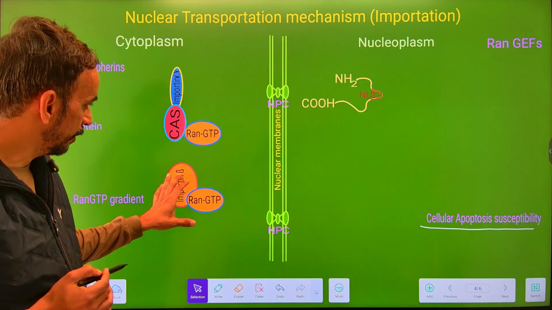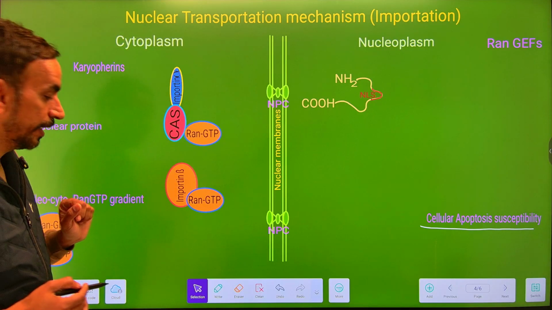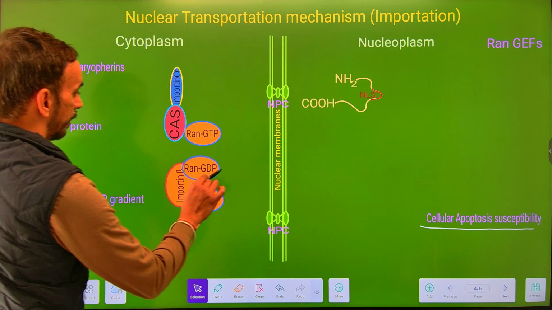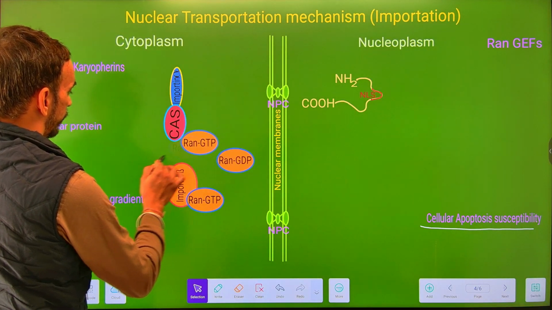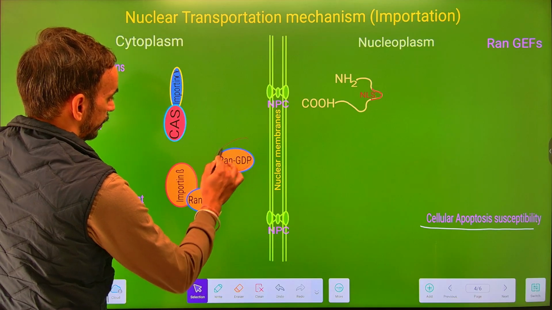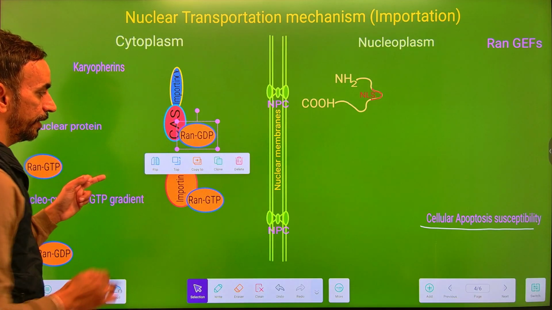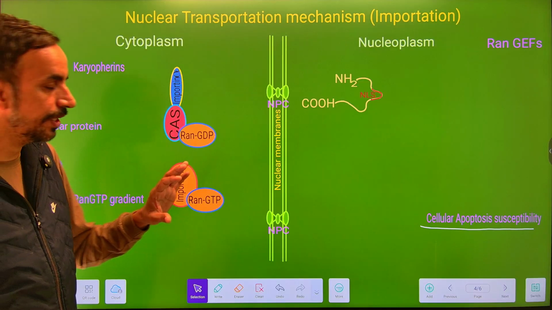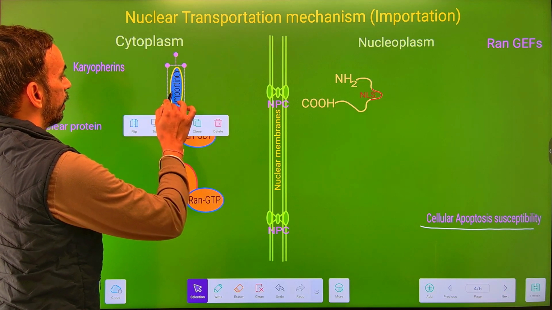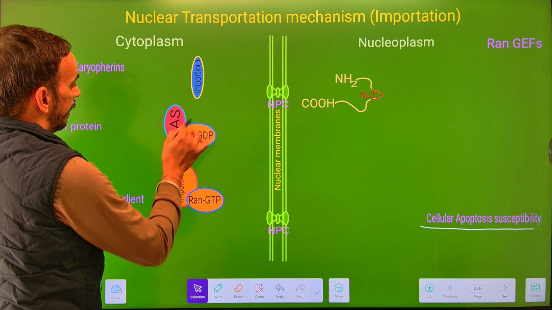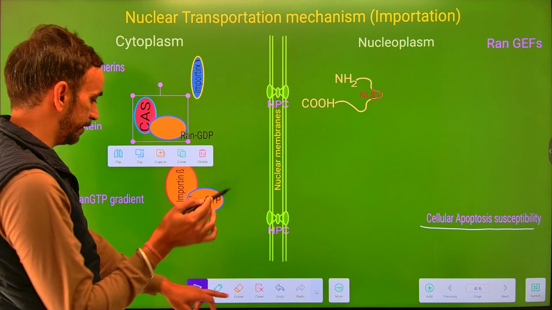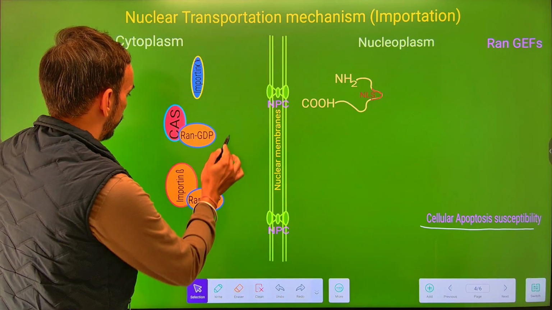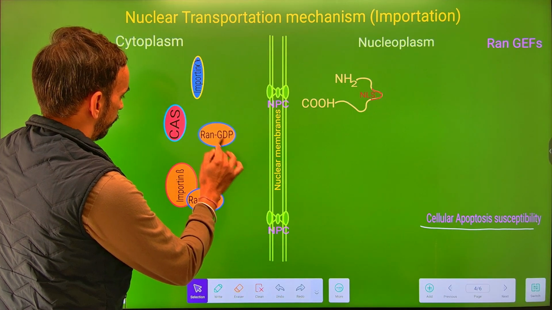Now within the cytoplasm, this Ran-GTP will get replaced by the Ran-GDP. Now the binding of Ran-GDP to the Cas and the importin alpha complex makes a conformational change in it, and now this importin alpha and the Cas will get dissociated from each other.